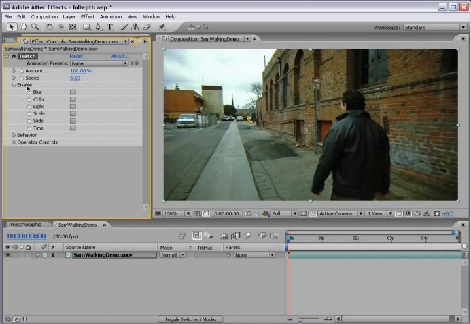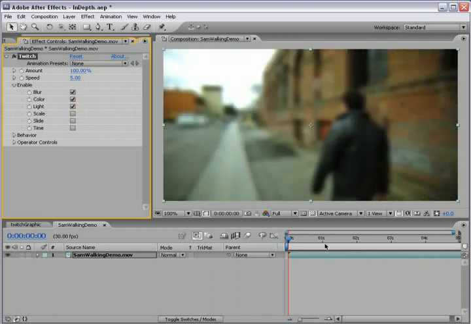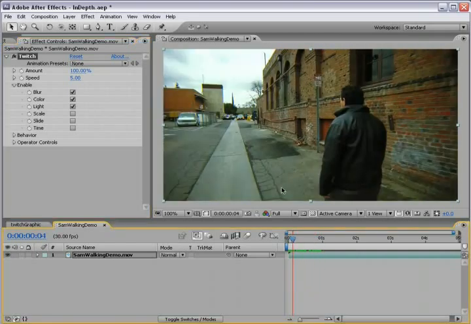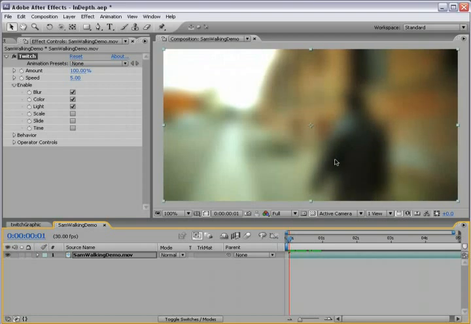Then we have the enable operators function, so we can turn these on, we can turn them off, and let's just turn a couple of them on, and we see over here things are happening. Now, sometimes you'll be on a frame that isn't twitching, so you may not see anything happening. That's okay, just go to a frame that is twitching, and you can make adjustments there.